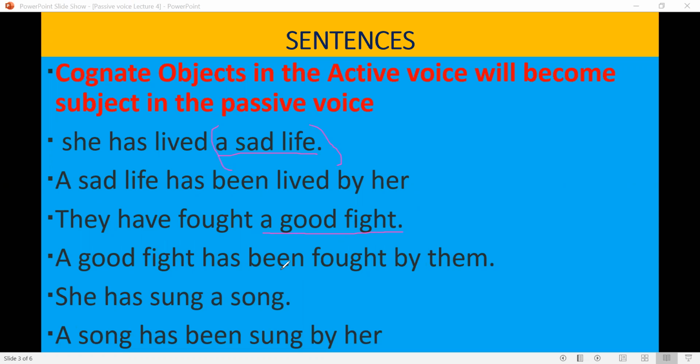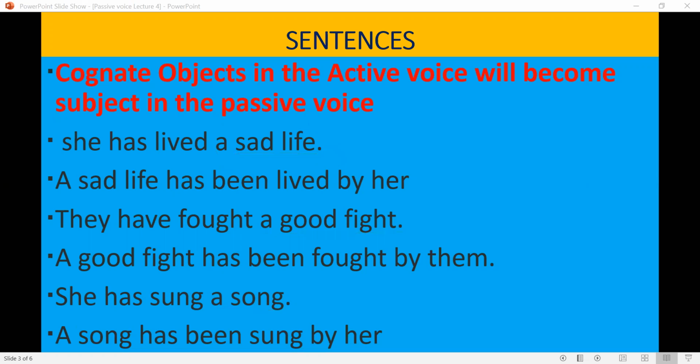A good fight has been fought by them. She has sung a song. A song has been sung by her. A song is a cognate object. So all of these cognate objects will become the subject in the passive voice.